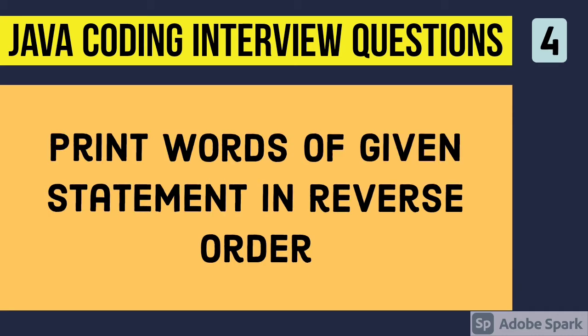Now fourth question is print words of given statement in reverse order. So suppose you have given the statement रसोड़े में कौन था, so you have to print था कौन में रसोड़े. So you just have to swap the position of words in the reverse order. Don't have to reverse the complete statement, but only the position of words. I have already made a video on this. You can find the link in description.